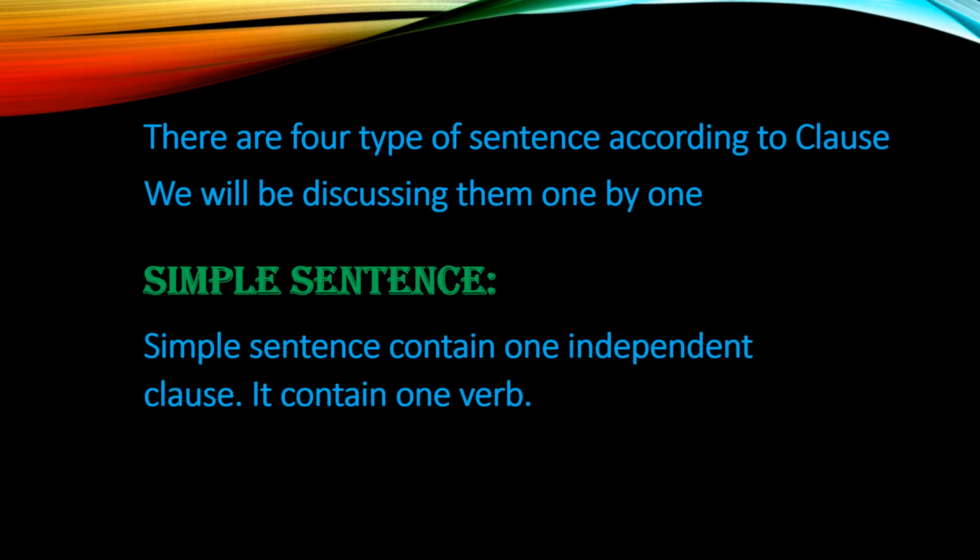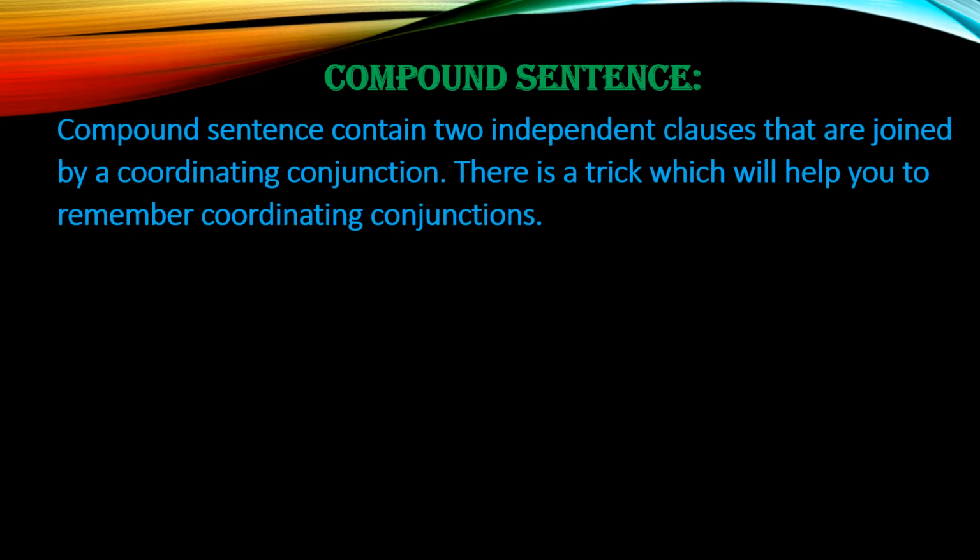Compound sentence. A compound sentence contains 2 independent clauses that are joined by a coordinating conjunction. There is a trick which will help you to remember coordinating conjunctions: FANBOYS. F for for, A for and, N for nor, B for but, O for or, Y for yet, S for so.